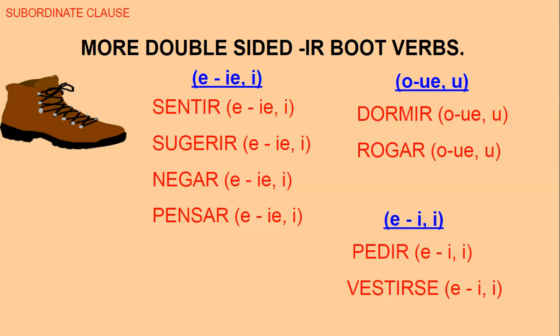So at the bottom of your paper, I want you to make sure you write yourself a note that all double-sided boot verbs are IR ending verbs. None of the AR or ER verbs are going to have that change.